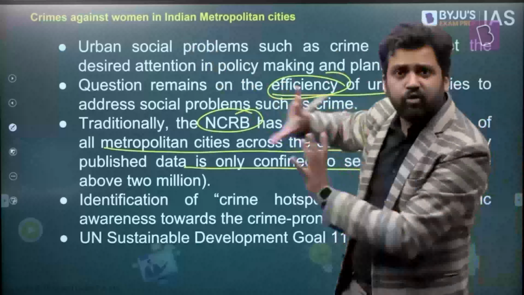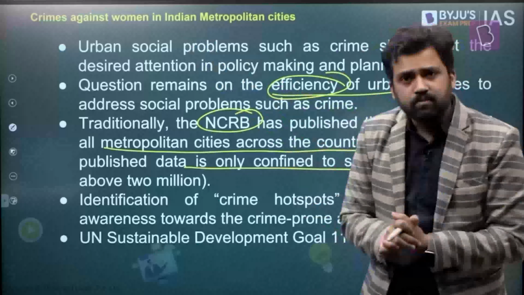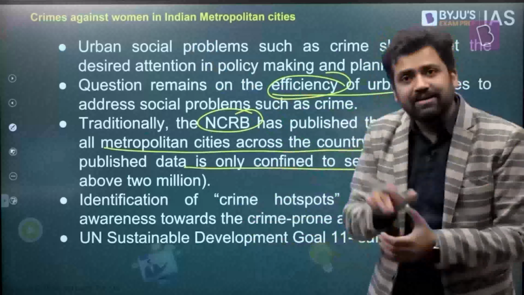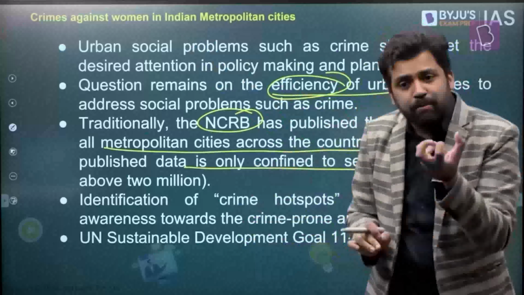Just think of it like this. I'm giving you a parallel example. If I have to address the problem of poverty, the first thing I have to do is find out the extent of poverty. How many people are below the poverty line? What is the meaning of poverty? Then only I can take steps, right? So you need to have an idea about the magnitude of the problem.